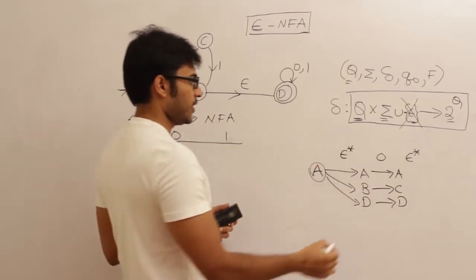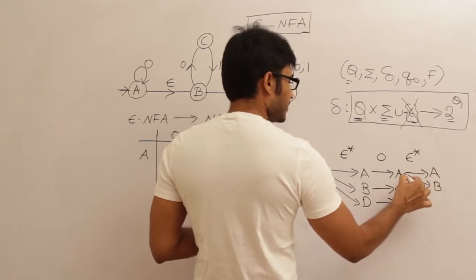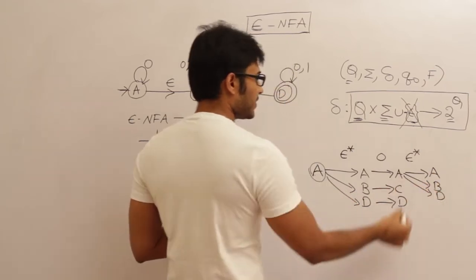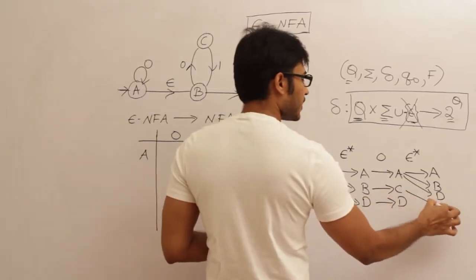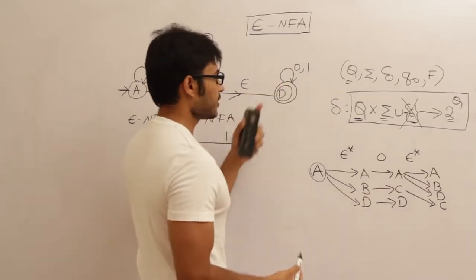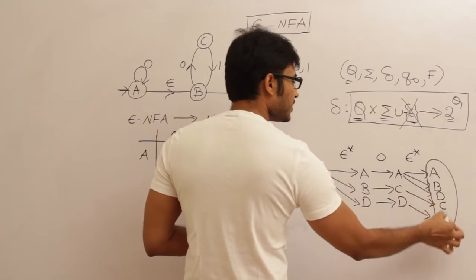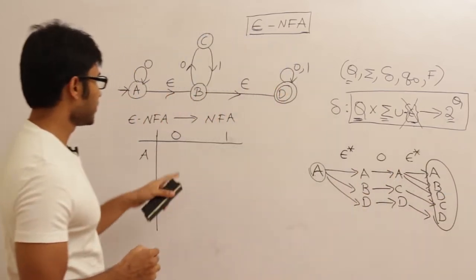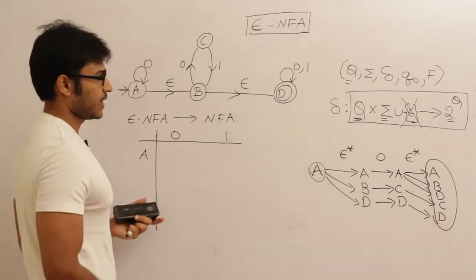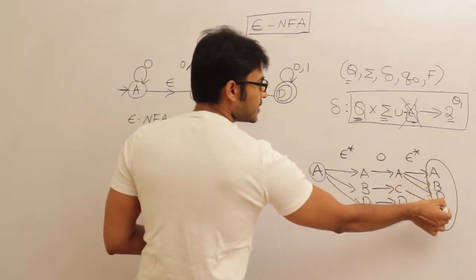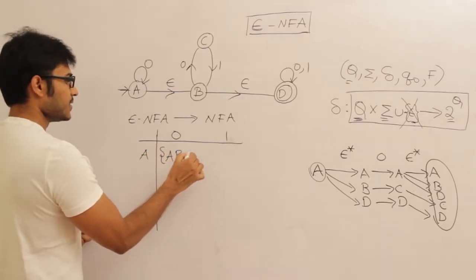What is epsilon closure of A? Same, it can reach A, it can reach B, as well as it can reach D. What is epsilon closure of C? C will reach only C and not anything else. What is epsilon closure of D? D will reach only D. Therefore these are the states that should be present in this particular entry in the final NFA, right? What are the states? A, B, C, D. Therefore I am going to write it as A, B, C, D.